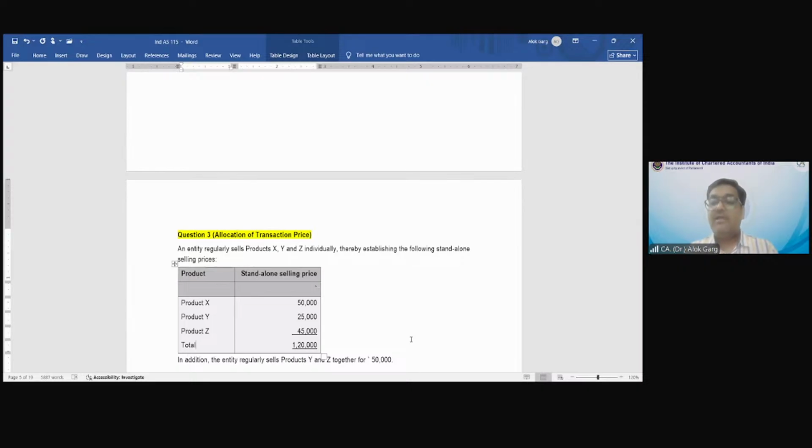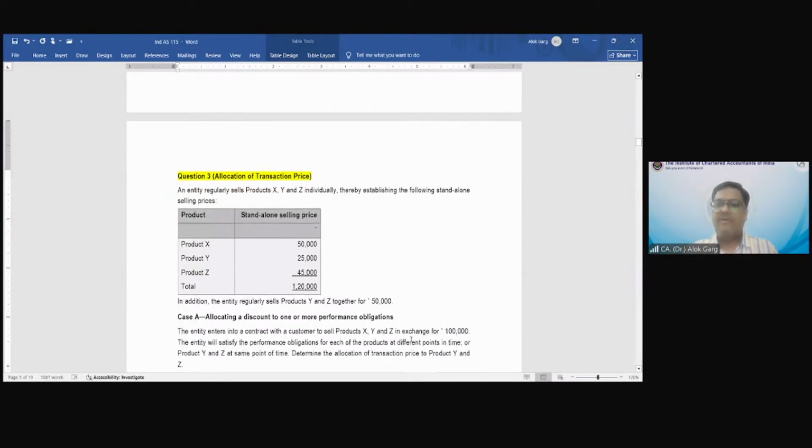Residual approach. Okay, there are 5 performance obligations and a total transaction price. I know the standalone selling price of 4 performance obligations, but I don't know the standalone selling price of 1 performance obligation. So total transaction price minus the aggregate of the 4 performance obligations' standalone selling prices, whatever remains by the residual approach, that will become the standalone selling price of the 5th performance obligation. Is that clear?